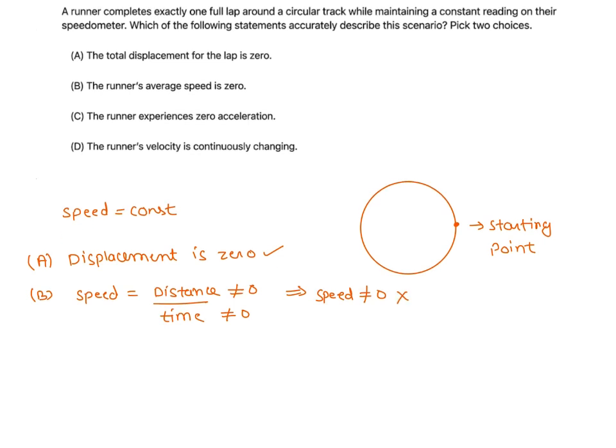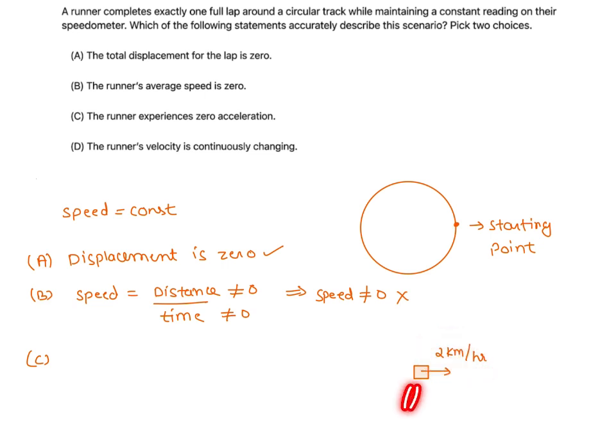Okay. Now what is the third option? That a runner experiences zero acceleration. Now see here, if a particle is moving with a certain velocity, let that velocity be equal to 2 kilometer per hour. So this particle is moving 2 kilometer in 1 hour.